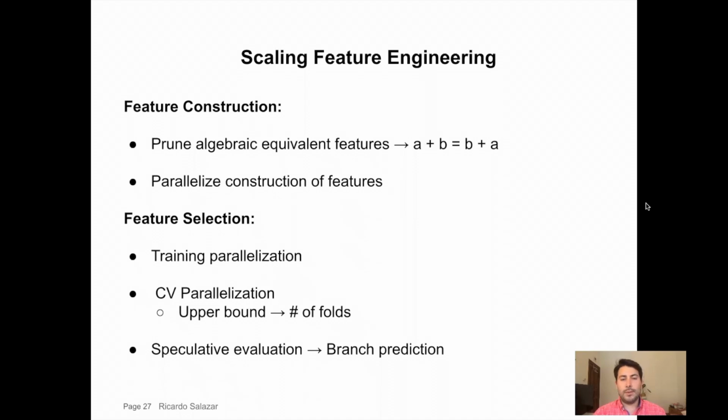One of the main challenges of our approach is scaling feature engineering. For scaling feature engineering, one has to scale feature construction and feature selection. To scale feature construction, we prune algebraically equivalent features. We also parallelize the construction of features. And for scaling feature selection, we perform training parallelization, and we also parallelize cross-validation. We also apply speculative evaluation to parallelize parts of the algorithm that could potentially be parallelized.